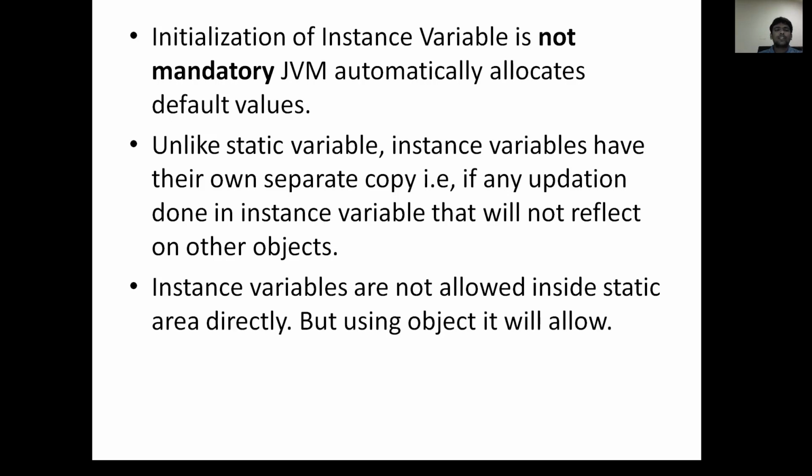Next, unlike static variables, instance variables have their own separate copy. If any update is done to an instance variable, that will not be reflected in other objects. As I said, all instance variables are created at object creation, so each and every object will have its own separate variables and separate data. If any data changes, that will not reflect on other objects. This point also we will see programmatically.